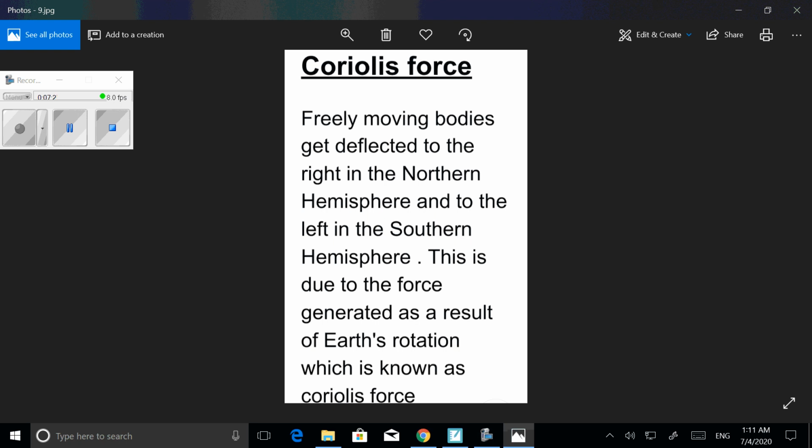Any freely moving objects turn to the right in the northern hemisphere and turn to the left in the southern hemisphere because of the force generated due to rotation of Earth. This force was discovered by Admiral Ferrel. That is why this is called Ferrel's law.